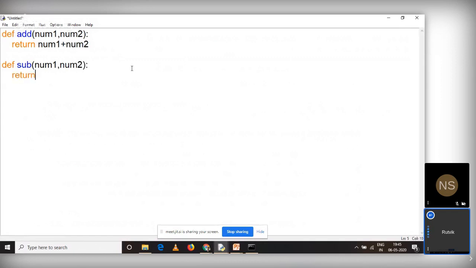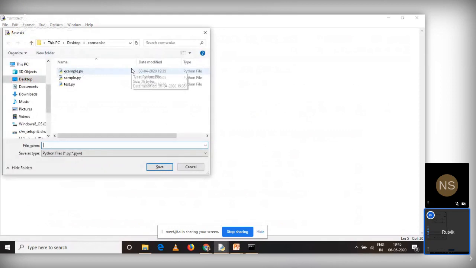A module can contain a class, a function, or global variables. Anything which is allowed in Python, a module can contain. So there are two functions in this file, add and sub. You can create as many as you want. For demonstration purposes, I'm just using two. Now I'll be saving this file. Let me call it simple maths. Now, what will be the extension of the file? It's very simple. The extension of the file should be .py. So the file is simple maths.py.